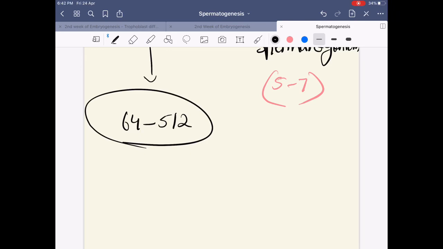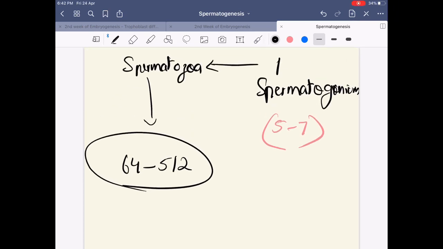This is a process that takes place or starts only from puberty. This is in contrast to oogenesis, where the actual process begins even before the birth of the fetus. So in spermatogenesis, the process begins with puberty. You have the spermatogonia which give rise to the primary spermatocyte, which is a mitotic division, and from the primary spermatocyte there is secondary spermatocyte formation, which is a meiotic division, and from the secondary spermatocyte the spermatids are formed, and the spermatids give rise to spermatozoa by a process of spermiogenesis.